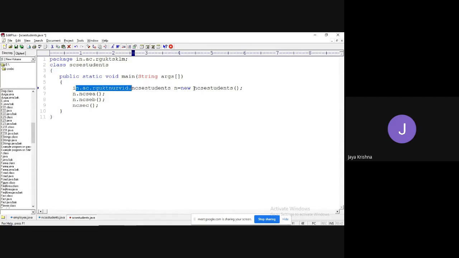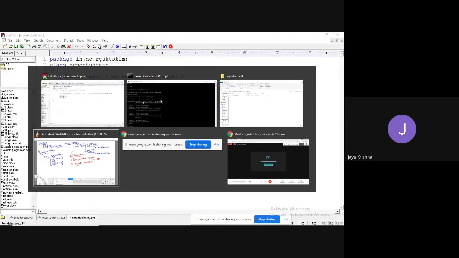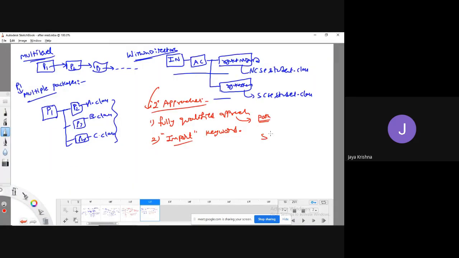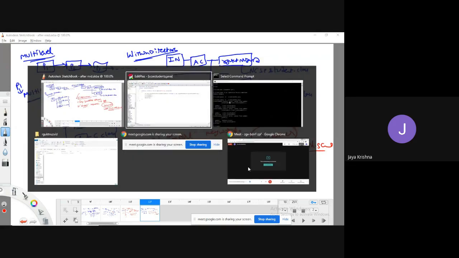That same thing I am going to copy here. While explaining the concept of the scanner class, I have explained clearly. There are two ways. One is through the fully qualified approach, another one is through the import keyword. That is the reason we write import java.util.Scanner every time. Like this, we are going to write, the same process that we followed.